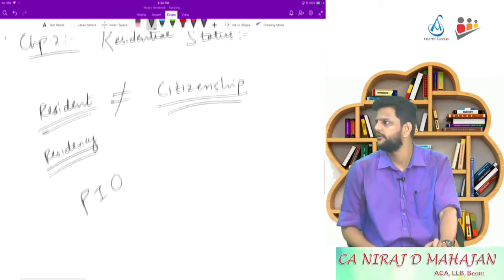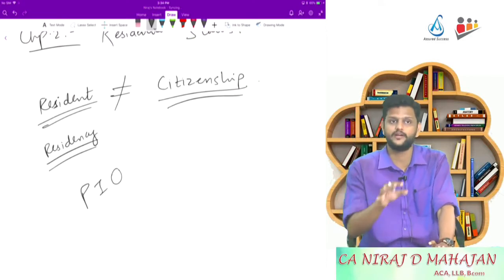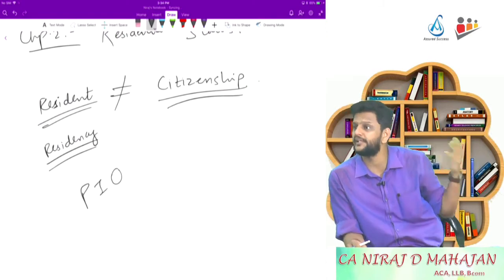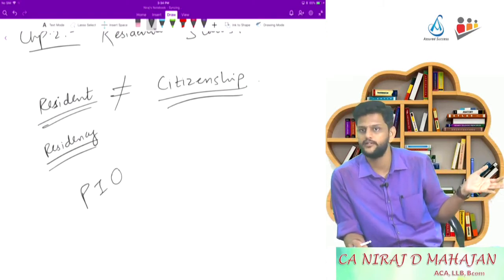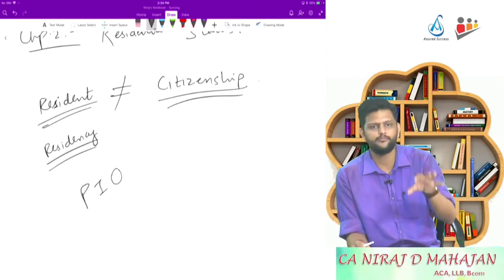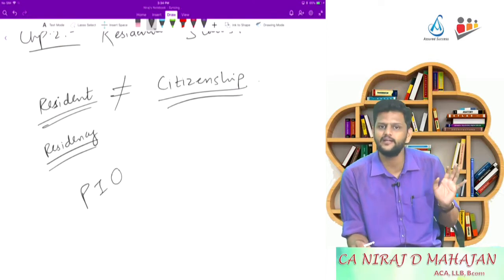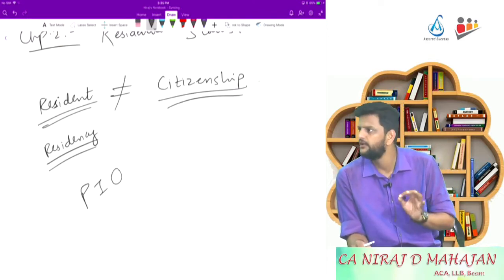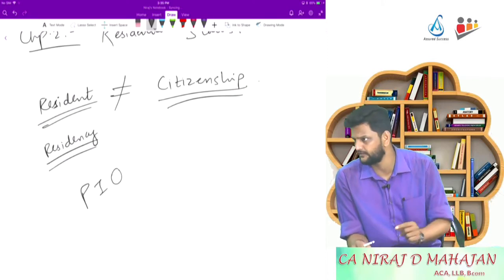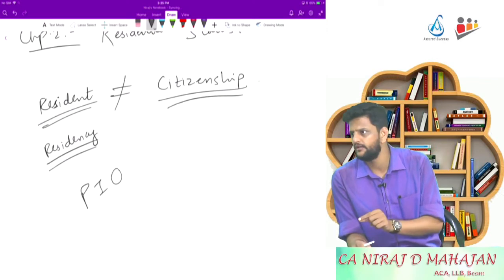Residency means wherever you are staying. You are resident right now of a particular city. Your main location or your native place may be something else or some other city, just like you have a permanent address and a temporary address. Temporary address means residency, wherever you are residing right now. So whether a resident or not depends on wherever a person is residing.